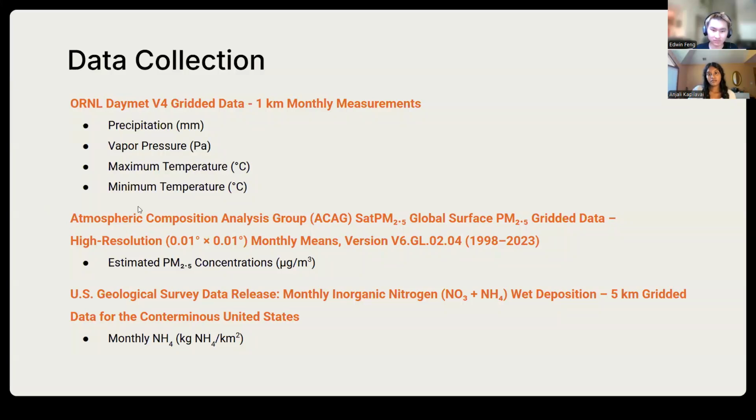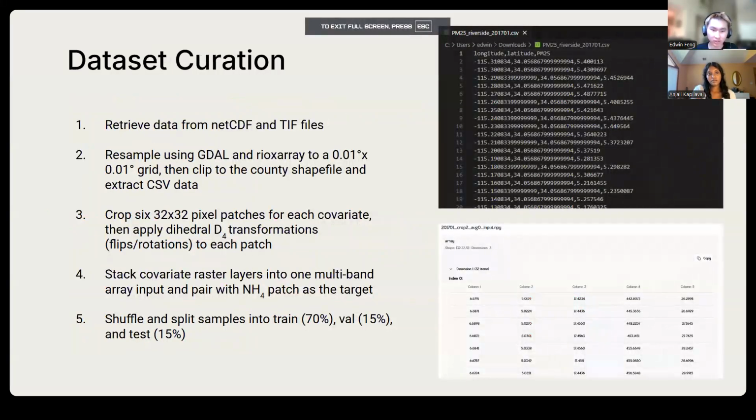For data curation, to start, we retrieved data from NetCDF and TIFF files. We sampled to a common resolution of 0.01 degrees by 0.01 degrees, and then clipped data to the county shapefile and converted it to the CSV format. We cropped 6 32 by 32 pixel patches for each covariate and applied dihedral D4 transformations to each patch to expand our dataset. Once the patches were cropped, we stacked covariate raster layers into one multi-band input and paired them with the target patch. Finally, we shuffled our samples and split them into training, validation, and testing sets with a 70-15-15 split.